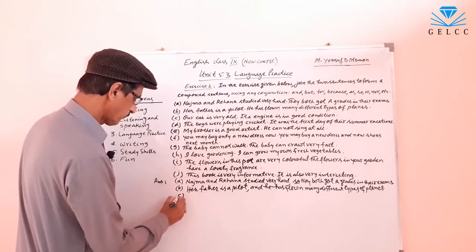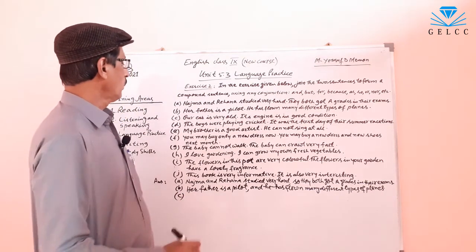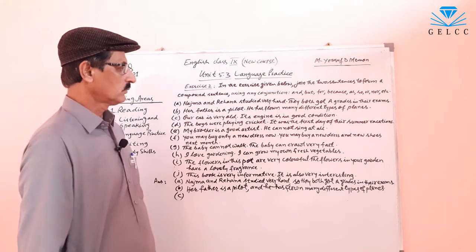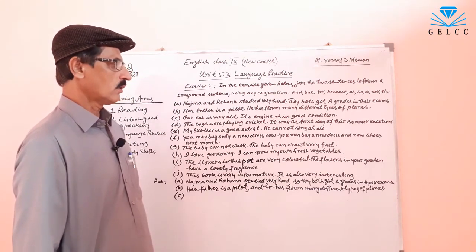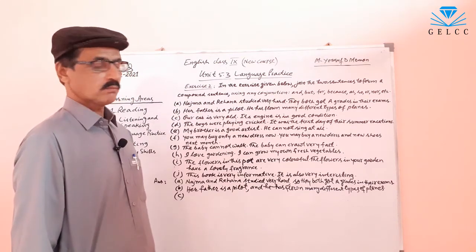Number C. Our car is very old. Its engine is in good condition.